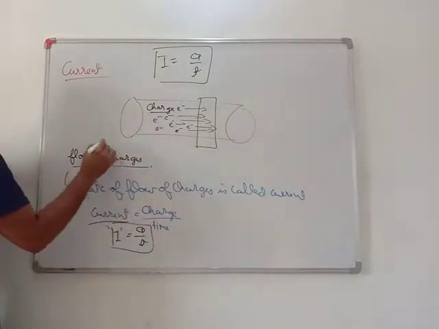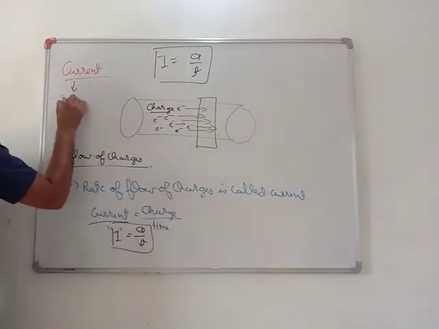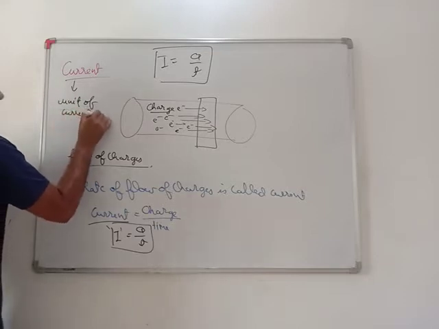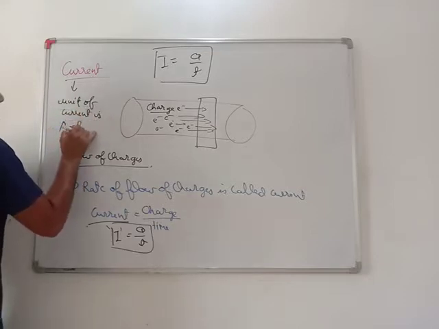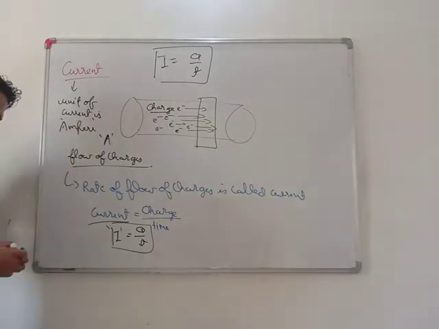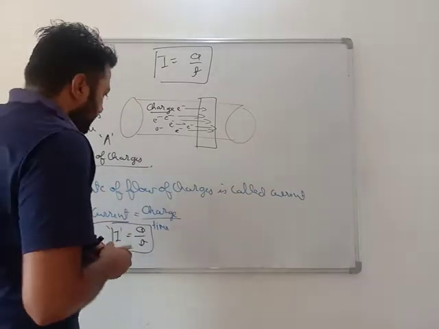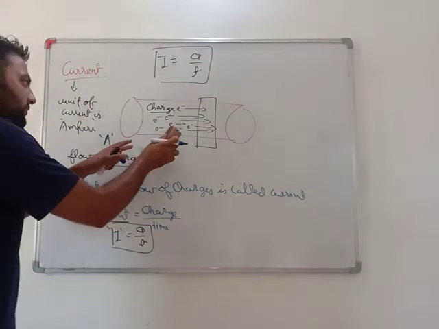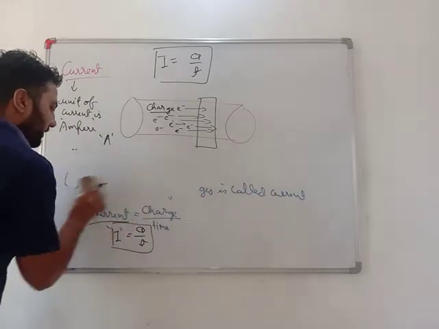Very important. The unit of current is ampere and the symbol we use is A. Very important, dear students. How much charge is flowing in how much time? This gives me the perfect definition of current.